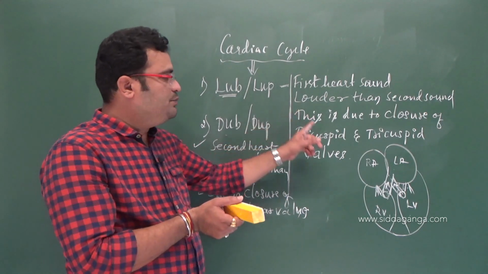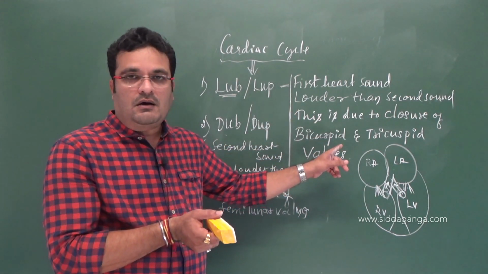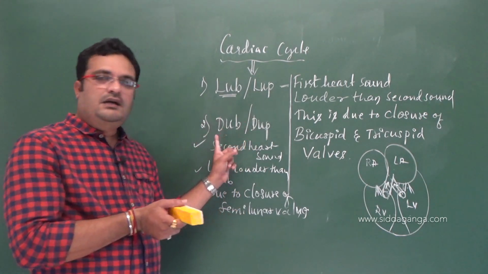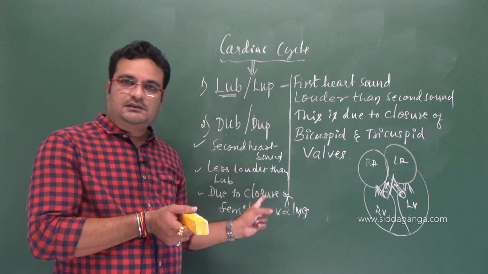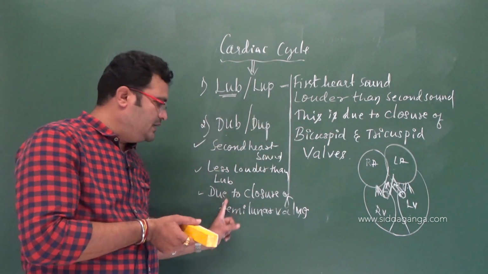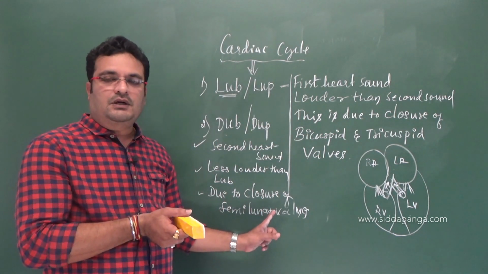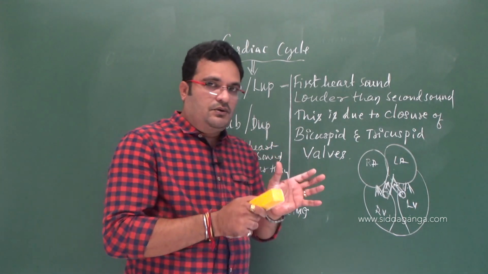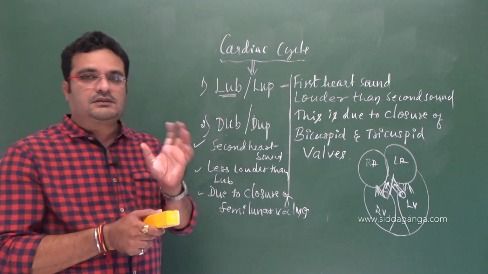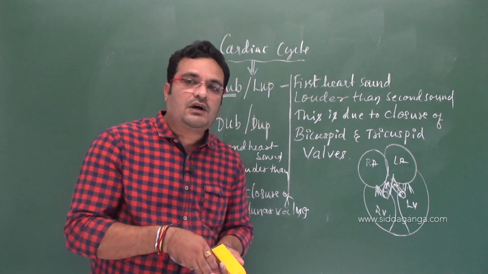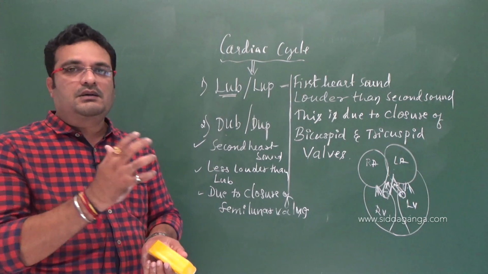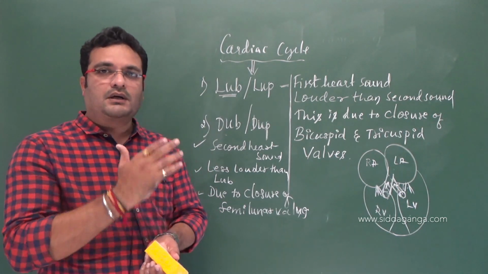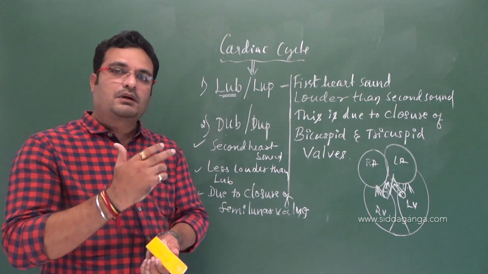So first heart sound is produced due to the closure of bicuspid and tricuspid valves. And the second heart sound is dub, and this is less loud than the first one and is produced due to the closure of semilunar valves. So this is how each cardiac cycle produces a rhythmic set of sounds called lub, dub, lub, dub, lub, dub.